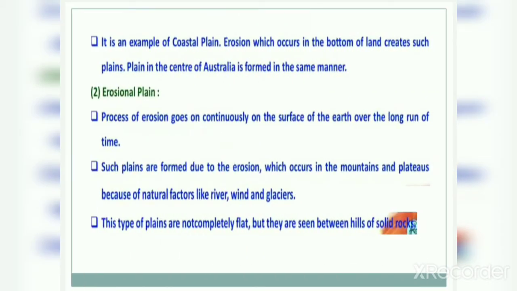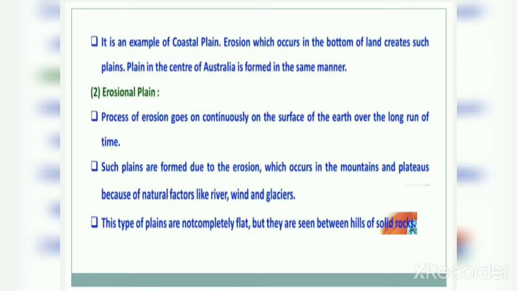Erosion which occurs in the bottom of the land creates such plains. The plain in the center of Australia is formed in the same manner. This is also an example of coastal plains.